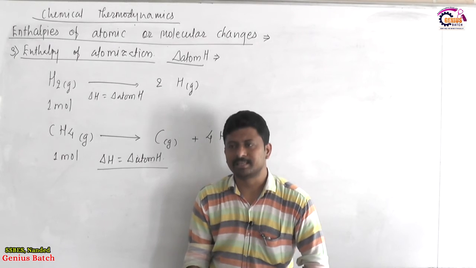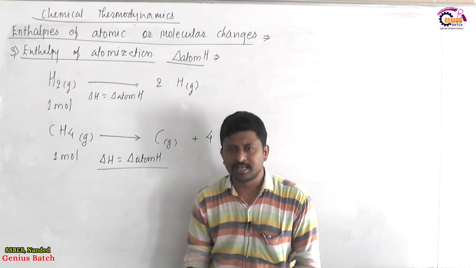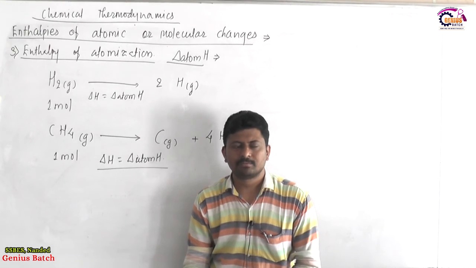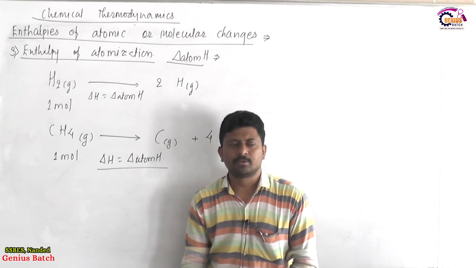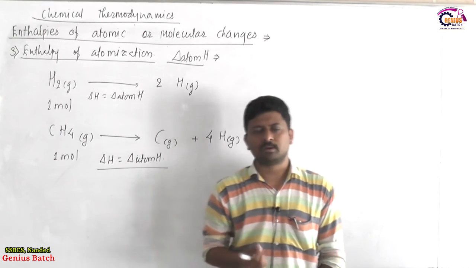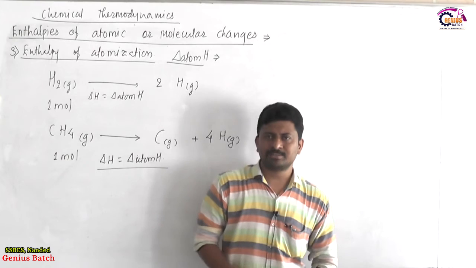One logical thing is, when we break methane, can we have carbon gaseous atoms and hydrogen gaseous atoms? Practically no. Because when methane is broken down, we may get a soot of carbon, powdered carbon, which is in a solid state, and H2 as a gaseous unit.